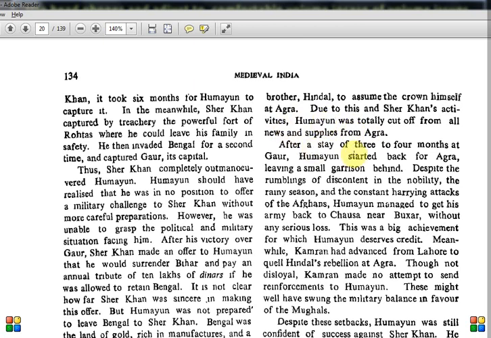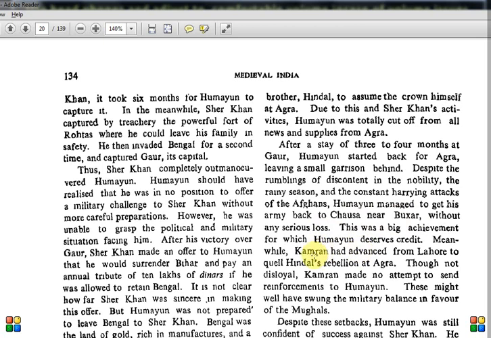After a stay of 3 to 4 months at Gaur, Humayun started back for Agra, leaving a small garrison behind him. Despite the rumblings of discontent in the nobility, the rainy season and the constant harrying attacks of the Afghans, Humayun managed to get his army back to Chausa near Buxar. Buxar, you know, the 1764 Battle of Buxar which we discussed in Spectrum. Chausa is near Buxar, so it is an important location you should know on the map. History optional students should know it is near Buxar, in Bihar. Humayun got his army back without any serious loss. This was a big achievement for which Humayun deserves credit.